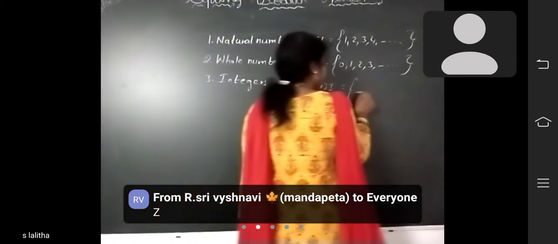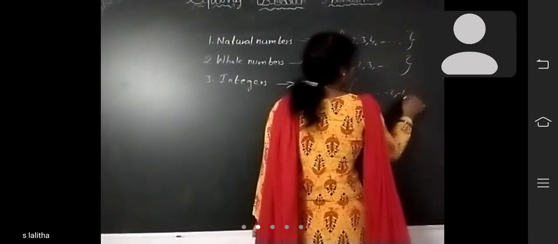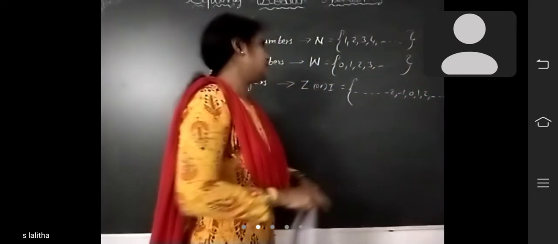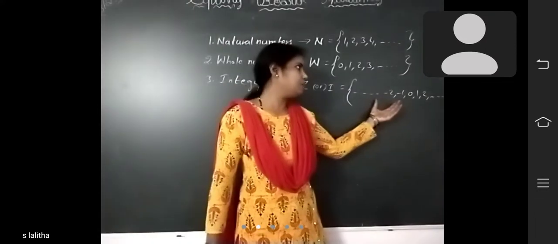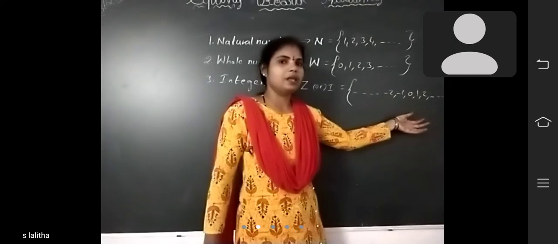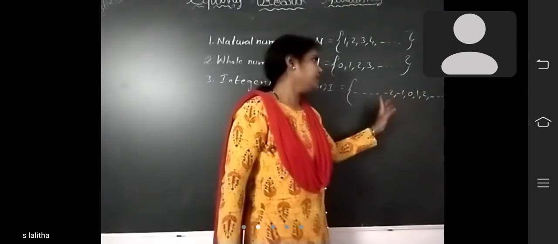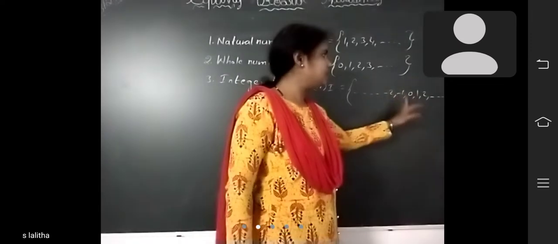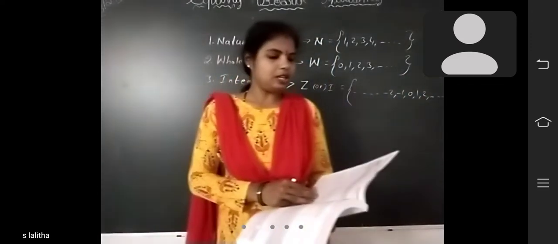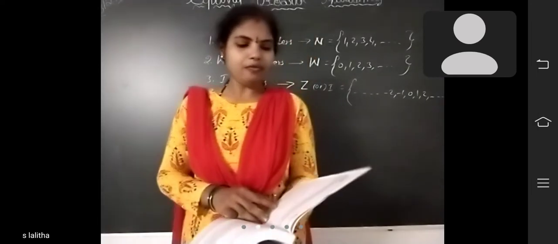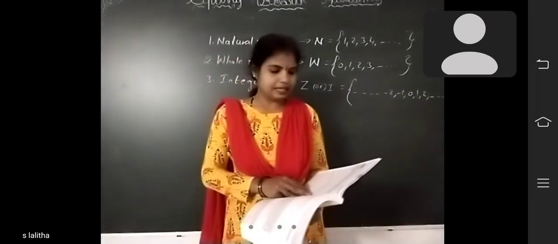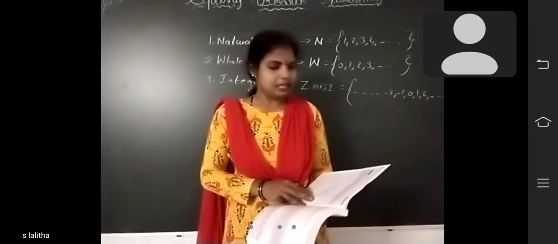Negative numbers are there: -2, -1, 0, 1, 2, and so on. So, in the set of integers, what are those? Negative numbers are there, positive numbers are there, along with 0. Left of 0 are negative numbers, right of 0 are positive numbers. Next important point: the set of negative numbers along with the set of whole numbers is known as integers and is denoted by capital Z.